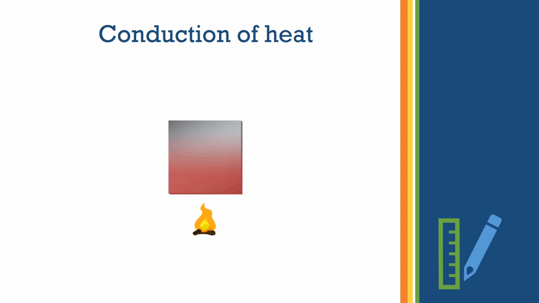All metals are good conductors of heat, which means that if you heat it or if you bring it near fire, it is capable of transferring that heat from one part of the metal to the other part. In this, the best conductors of heat are silver, copper and aluminium.